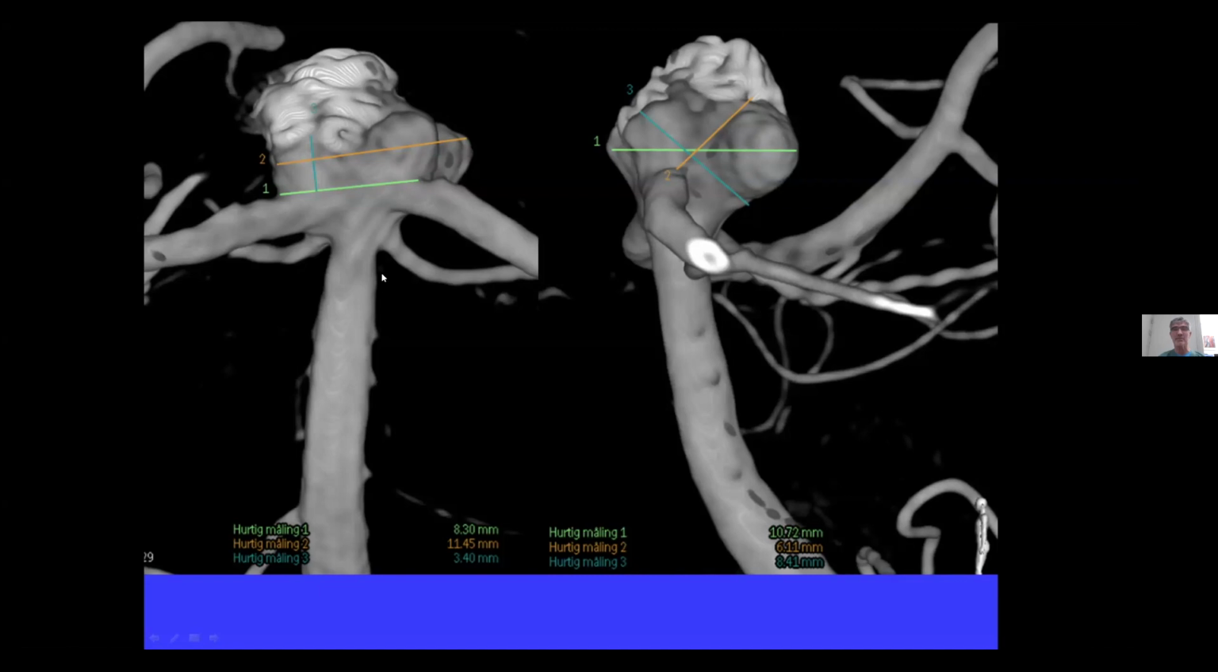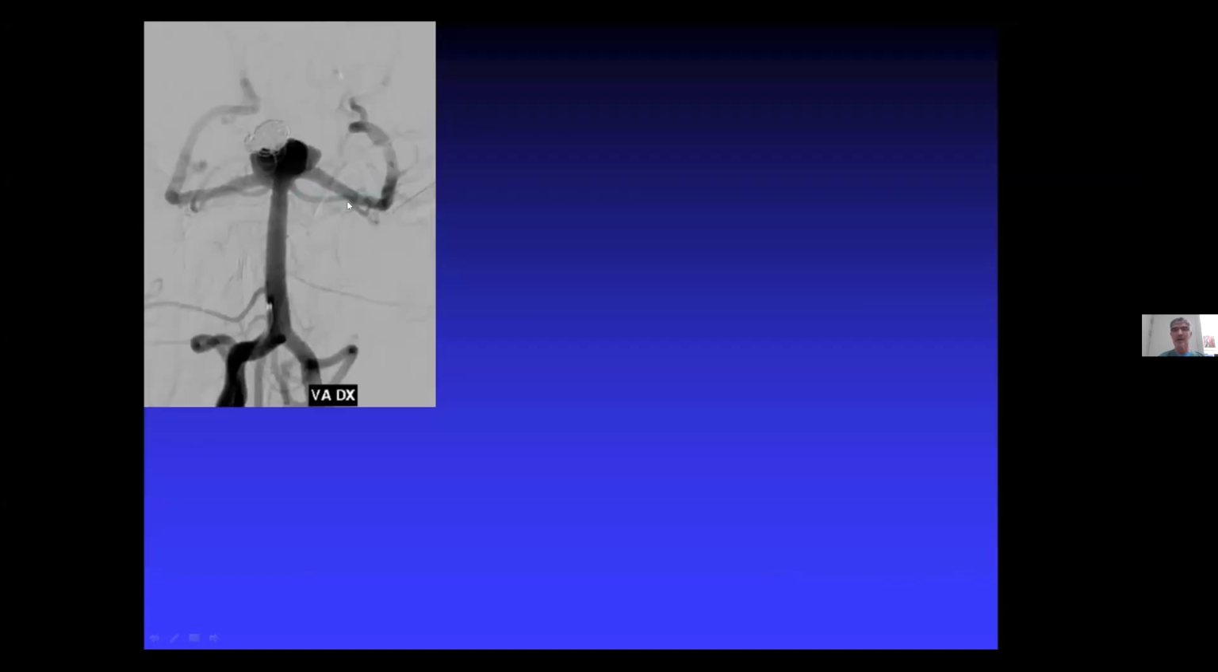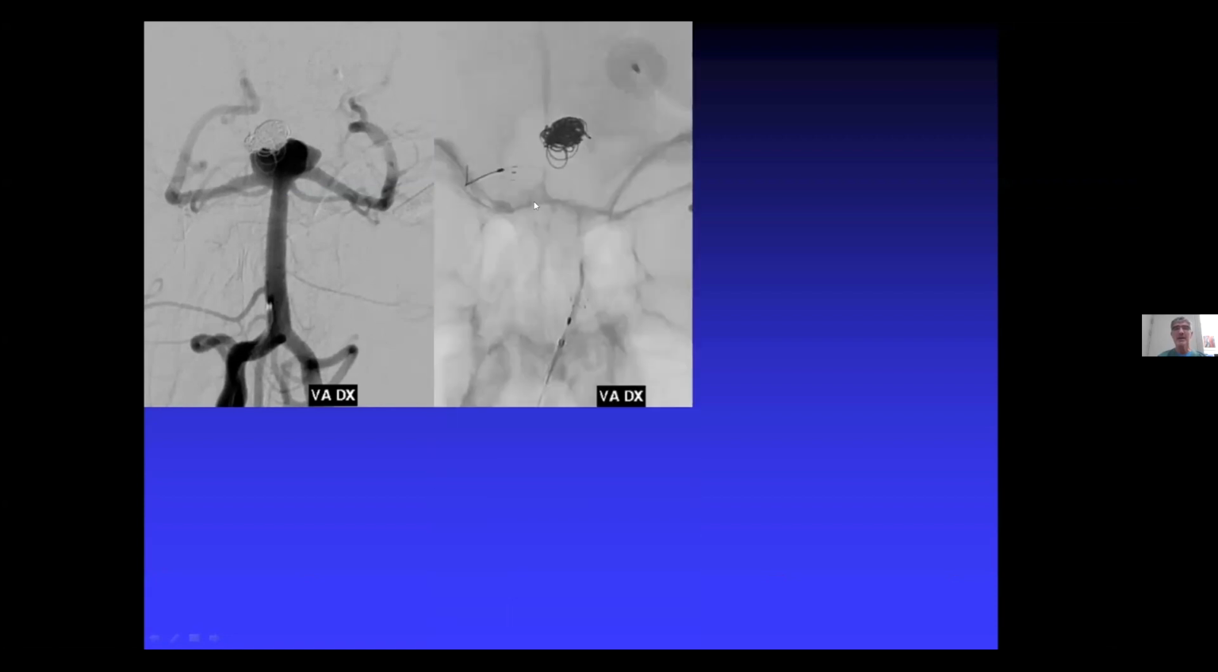So I decided to try to place double stents, from the right PCA to the basilar and also the left. And this is the working projection. You see, it was not very difficult to get into the right PCA and place a stent. At that time, the stents were not very visible like now. We only saw the distal and the proximal markers of the stents.